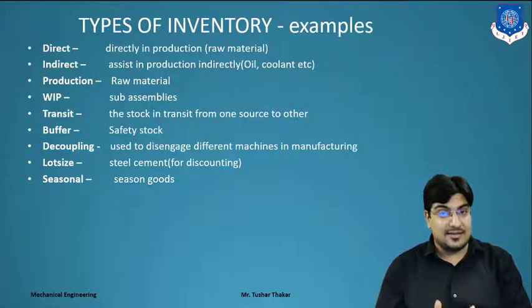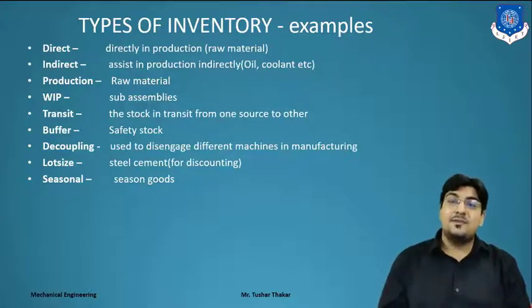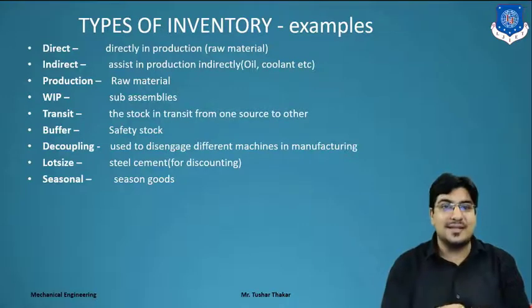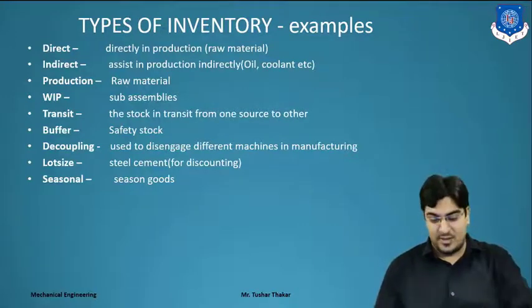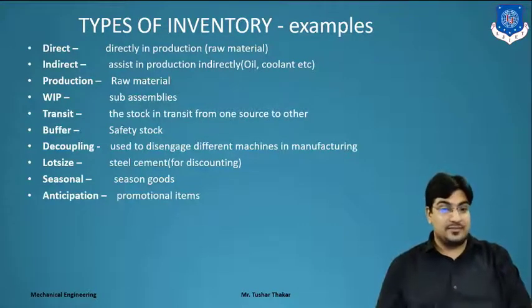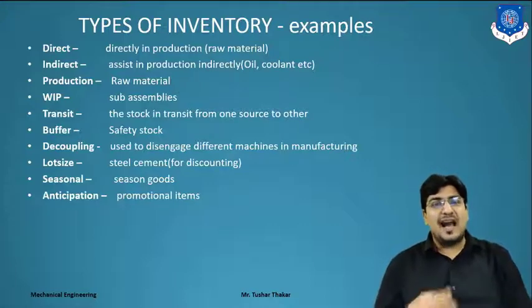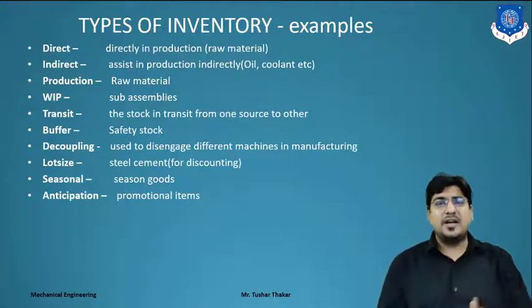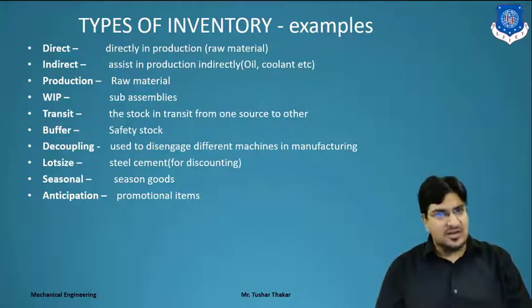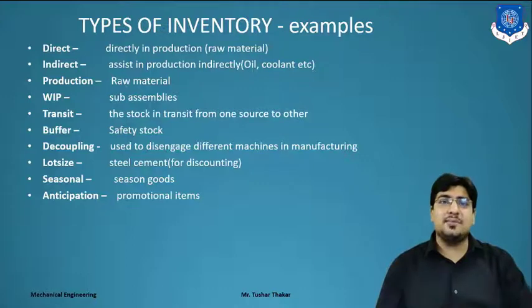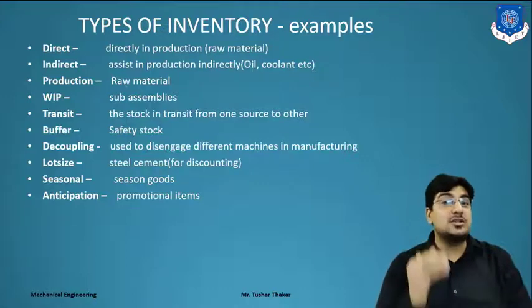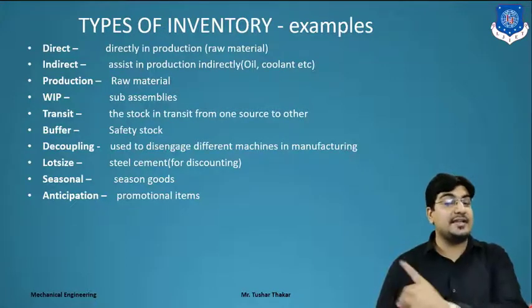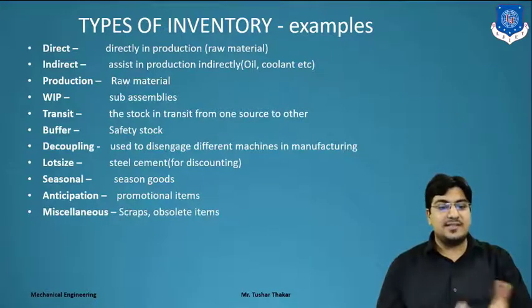Again, there is Raksha Bandhan. We have to purchase Rakhis, that is a seasonal business. So that is known as seasonal goods. Now anticipation means promotional items, meaning marketing items. You have to print your marketing brochures and different promotional offers, and put those parts into some storage. That is also known as an inventory, but it is known as anticipation, right? Miscellaneous is when it's scraps or obsolete items, right?